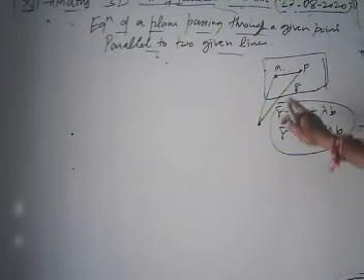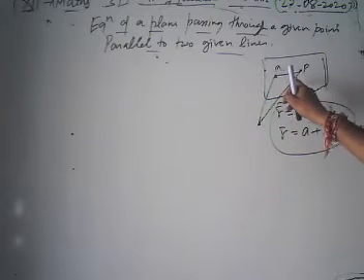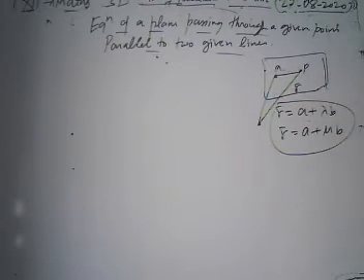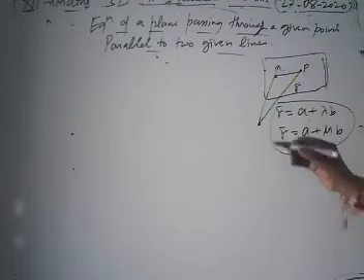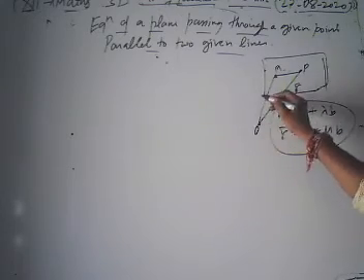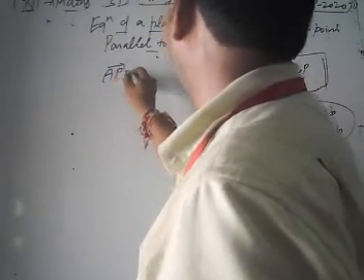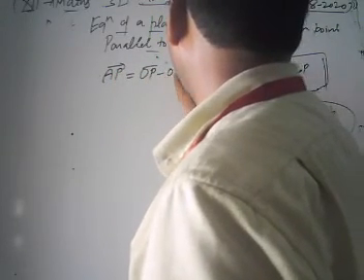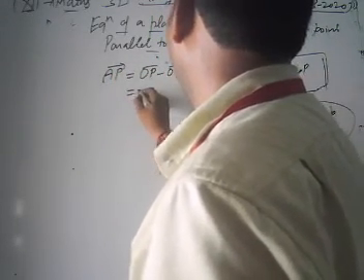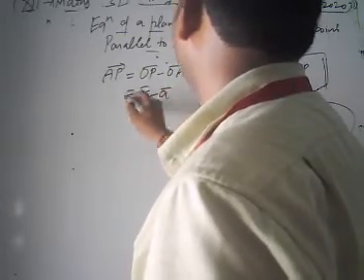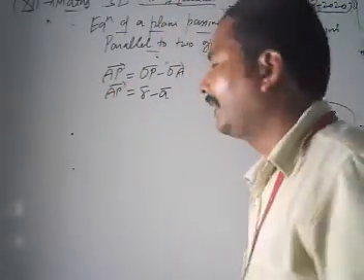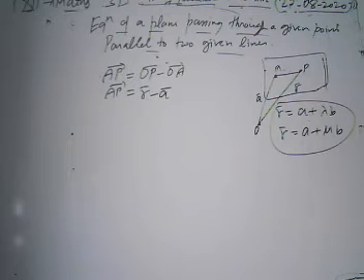Then how can we get AP? If we take OA as vector a, then our vector AP is given by vector OP minus vector OA, so AP is given by the position vector r minus a.